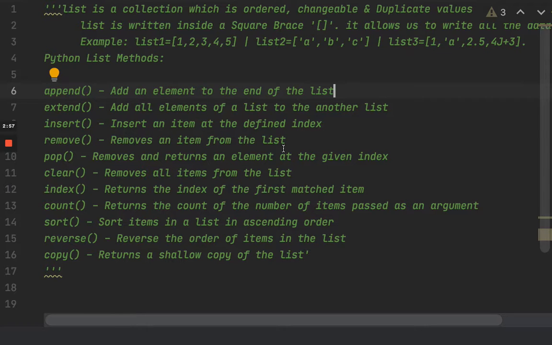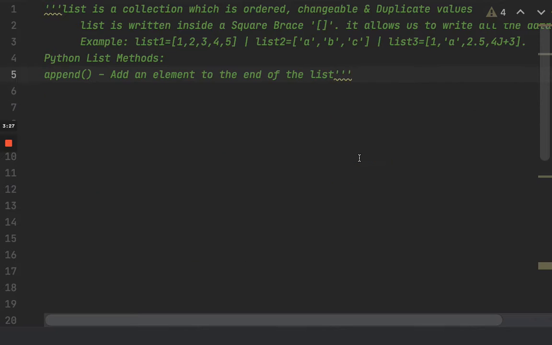Remove removes an item from the list, whereas pop removes and returns an element at the given index. Clear removes all the items from the list. Index returns the index of the first matched item, which we will look into to see what exactly that means. Count returns the number of occurrences of the item passed as an argument. Sort sorts items in a list in ascending order. Reverse reverses the order of items in the list. Copy returns a shallow copy of the list. We will learn about these.